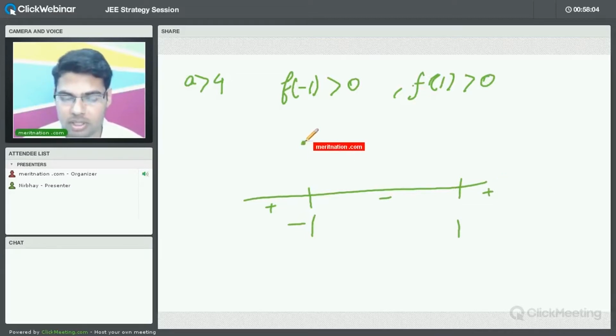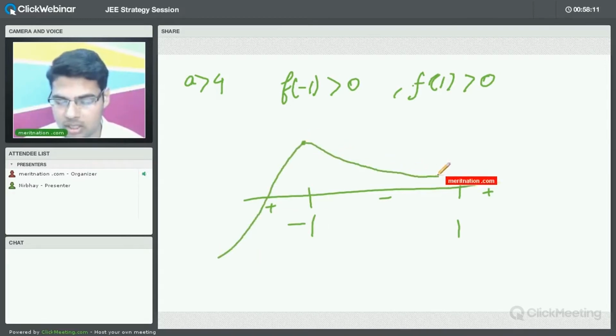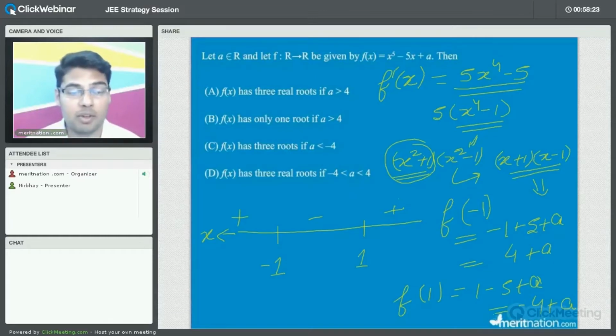So f of minus 1 is positive, so let us put it somewhere here. So this is increasing, so from minus infinity it will increase. f of 1 is positive, so it will decrease till some positive value, then again it will increase. Now you can very well see in this graph, it cuts only one time when a is greater than 4. Now just see any one of the options.